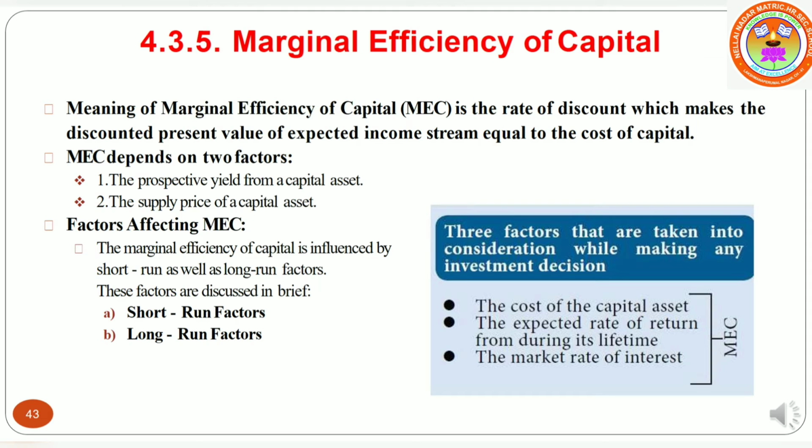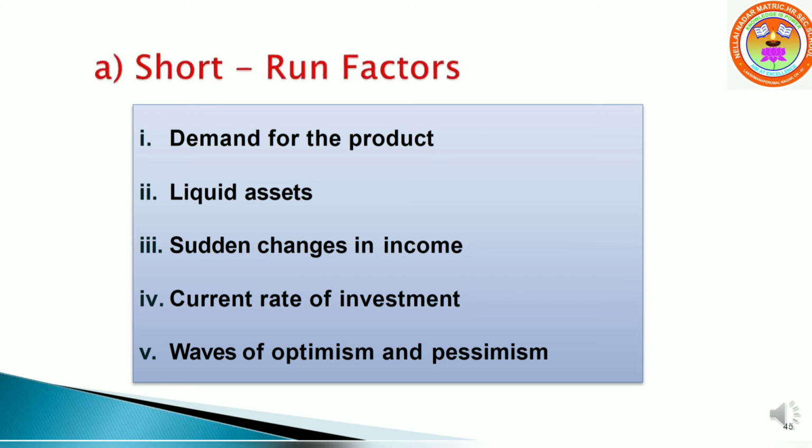These are the three factors that affect the marginal efficiency of capital. Here there are two kinds of factors, short run factors and long run factors. Short run factors: demand for the product, liquid assets, sudden changes in income, current rate of investment, waves of optimism and pessimism.